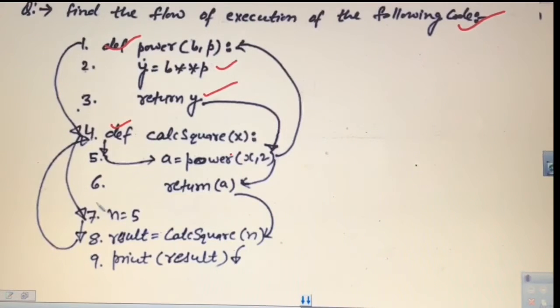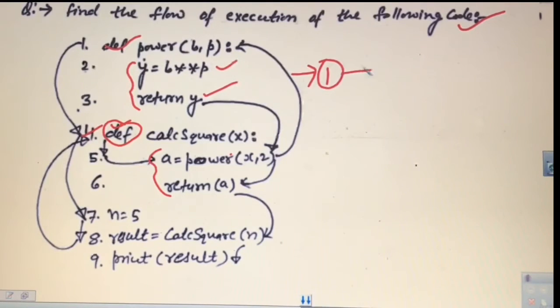So then this is the main part. So first of all the control will go to statement number 1. This arrow shows the start of the program execution. So this is the initial state, that is it will go to 1. It will skip this 2 and 3, because it will see this is a def, then it will skip the function body.